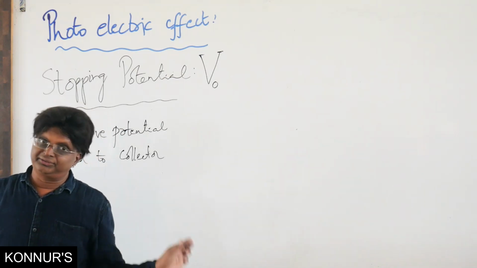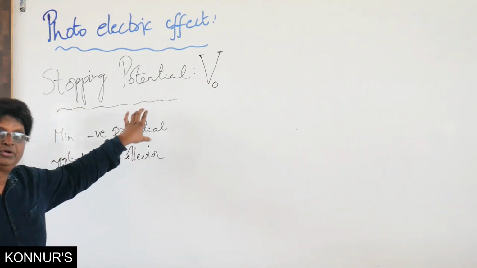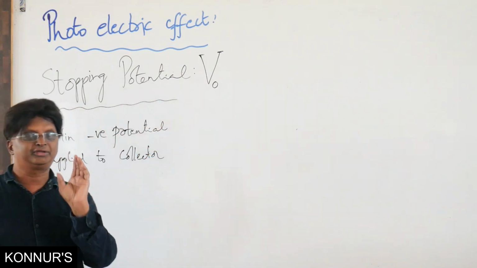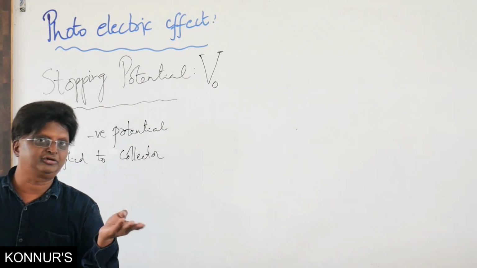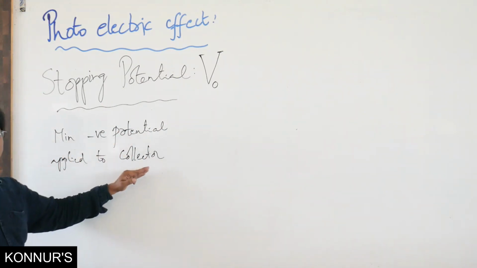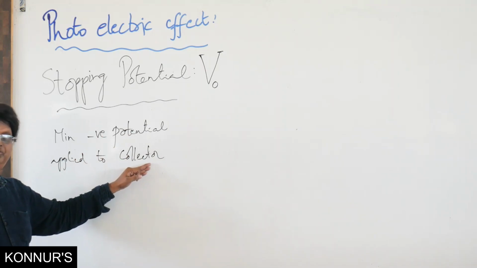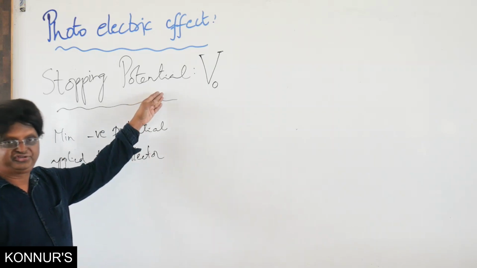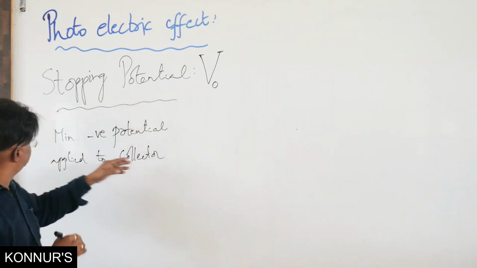Now what is this idea of stopping potential, which will help us know the maximum kinetic energy of photoelectrons? We give a negative potential to the collector. Generally the collector is given positive potential. Only to find the stopping potential, we give negative potential to the collector.